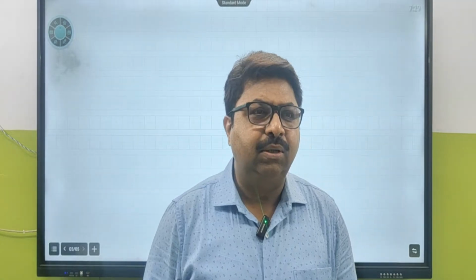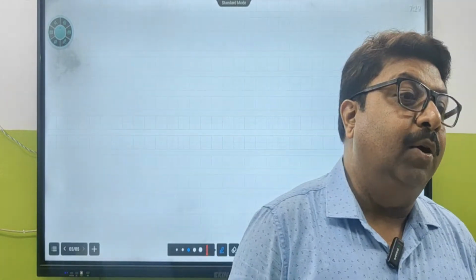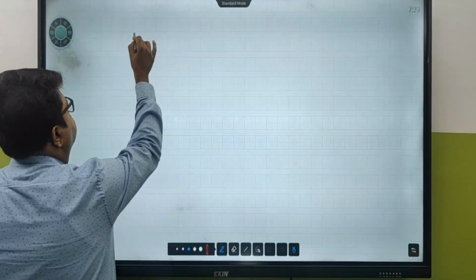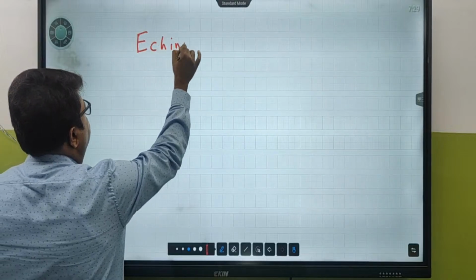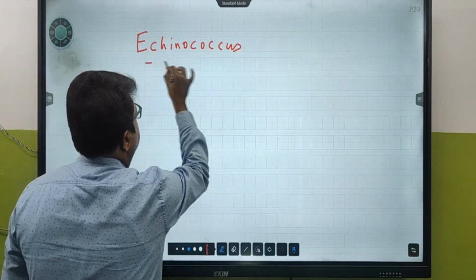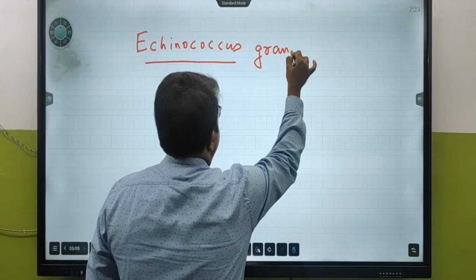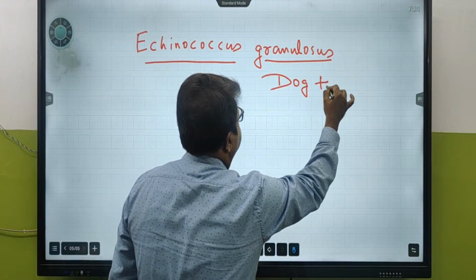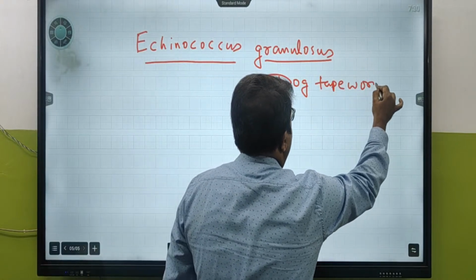Tell me some other organisms that feed on pork. Horse. Dog feeds on hydatid. There is a tapeworm inside dog. We call it Echinococcus granulosus. This is called the dog tapeworm.